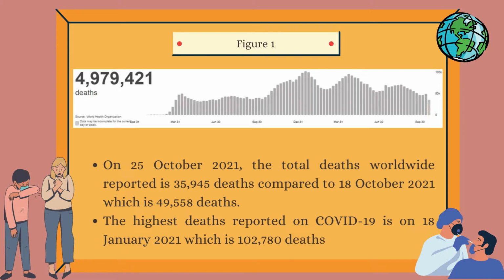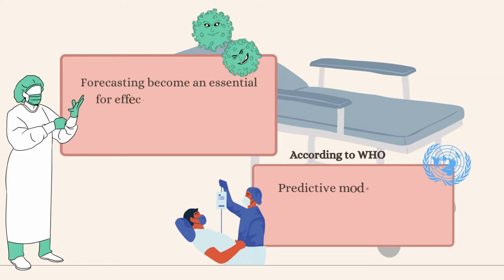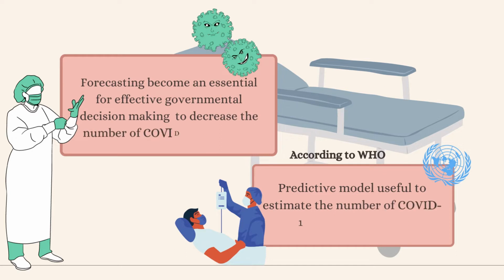35,945 deaths compared to 18 October 2021, which is 49,558 deaths. While the highest death reported on COVID-19 is on 18 January 2021, which is 102,780 deaths since the pandemic outbreak. Based on the previous COVID-19 death reported for all countries, forecasting has become essential for effective governmental decision-making, especially to decrease the number of mortality.